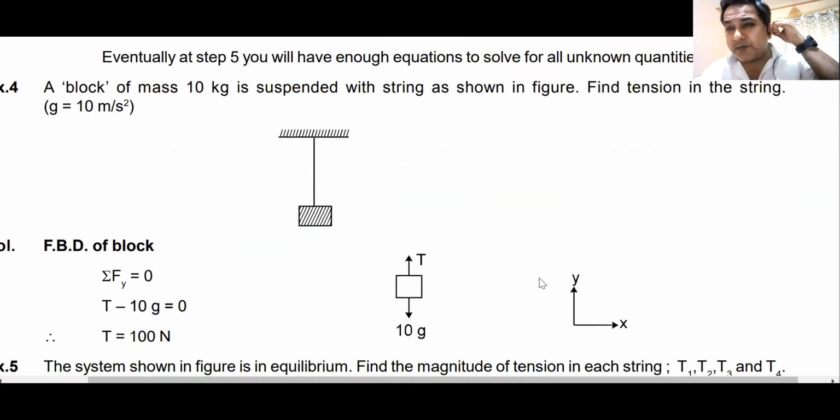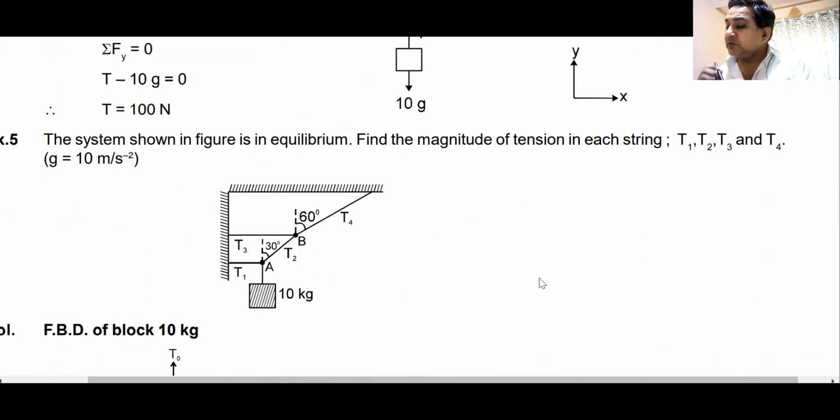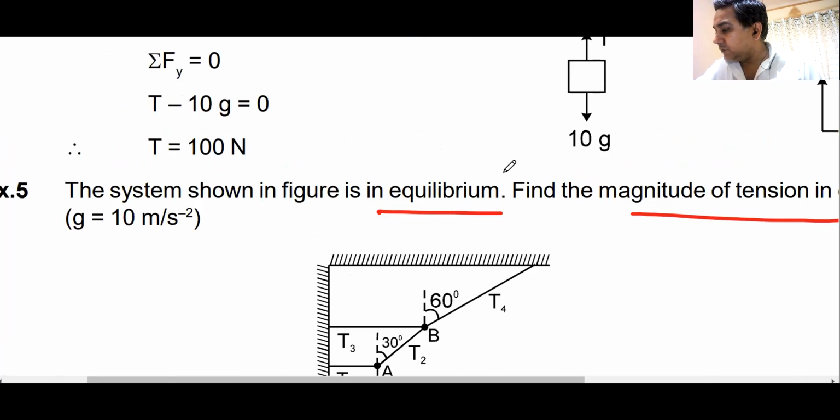This is a very simple example of this. I will not do this example; we will do this one. The system shown in the figure is in equilibrium. Find the magnitude of tension in each string: T1, T2, T3, T4. Can you get me the values of T1, T2, T3, T4? Simple question.